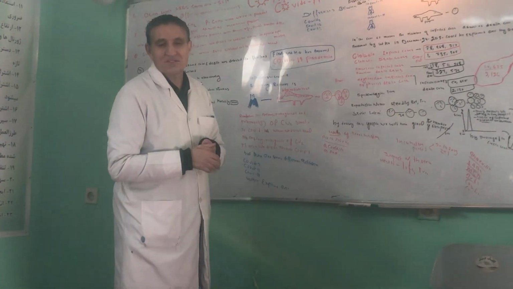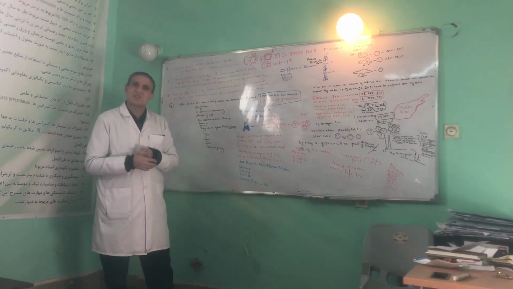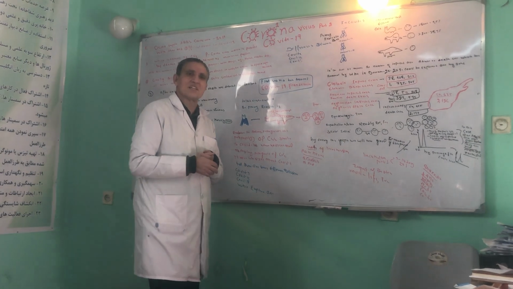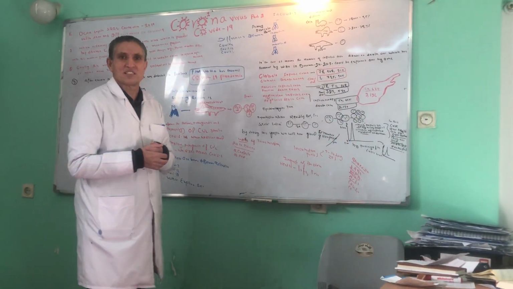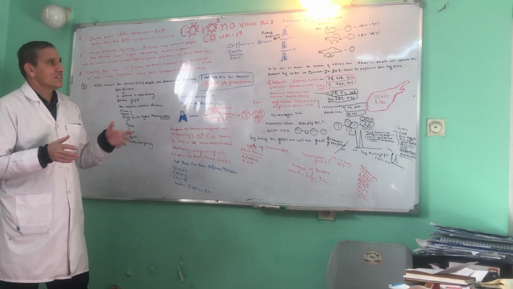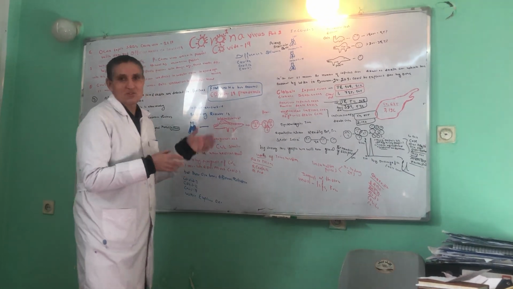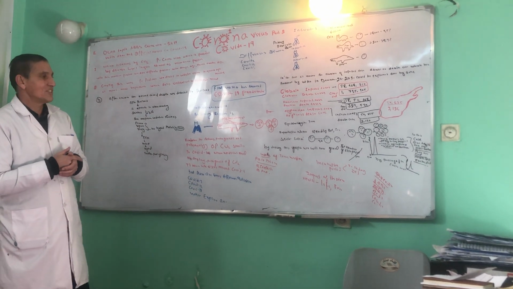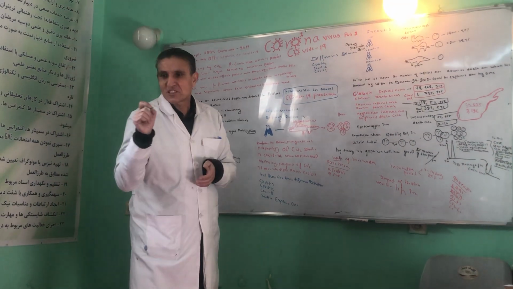Another thing we have discussed about the virus: we have got information about the virus, the definition of the virus, classification of the virus, replication of the virus, as well as the shape of the viruses. This was what we have discussed already. This lecture was a combination of new things as well as old things. Now that is enough. This was a short lecture. How much time was taken?